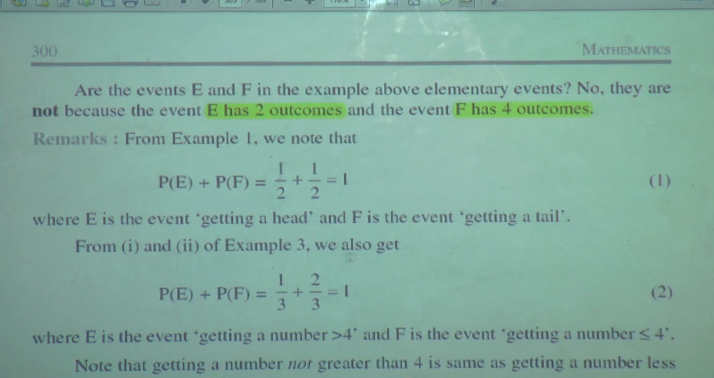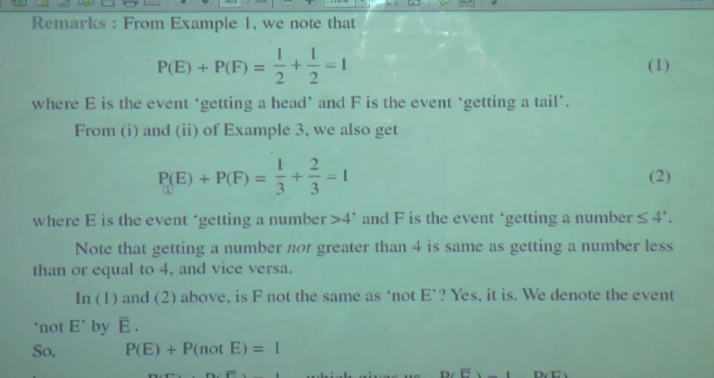From 1 and 2 of example 3, we also get P of E is equal to 1 upon 3 and P of F is equal to 2 upon 3. We are adding 1 upon 3 plus 2 upon 3 and we are getting 1. Why? You know it very well, the denominators are the same. 1 plus 2 is 3. 3 upon 3 is 1. Where E is the event getting a number greater than 4 and F is the event getting a number less than or equal to 4.